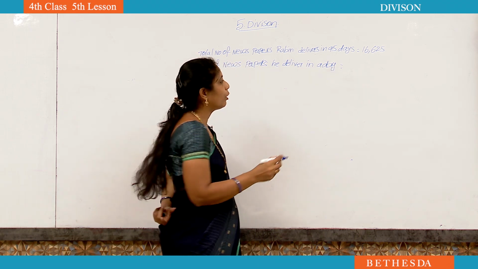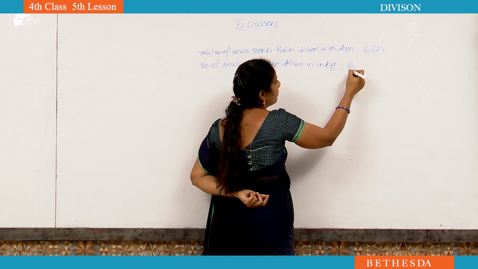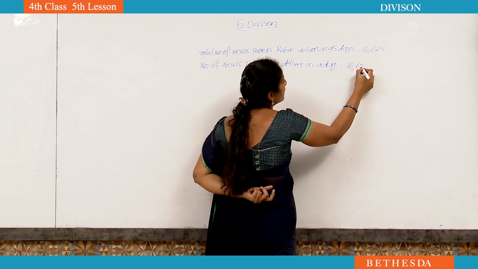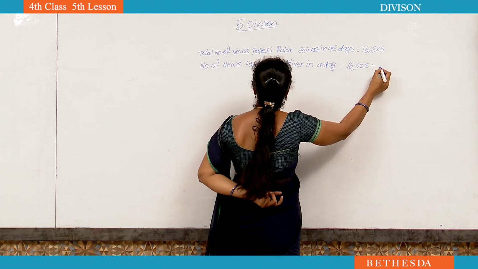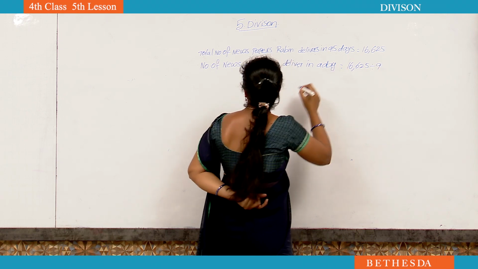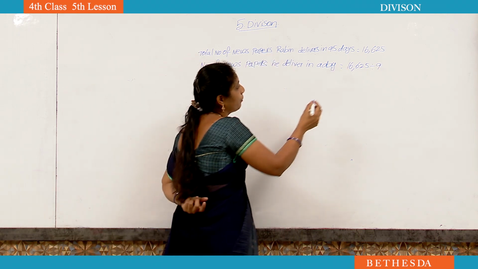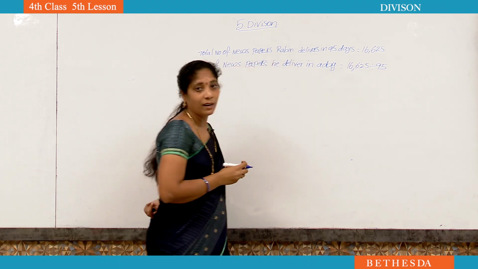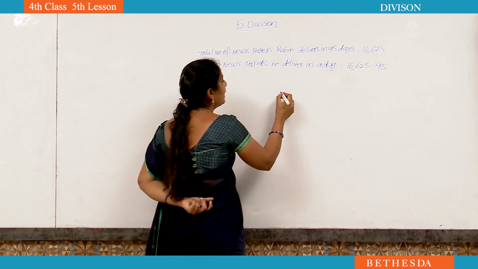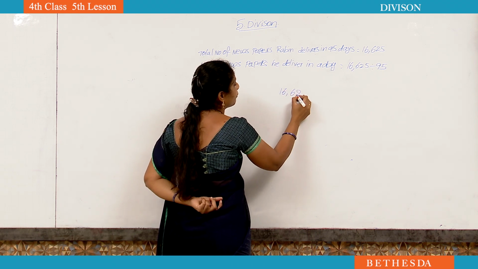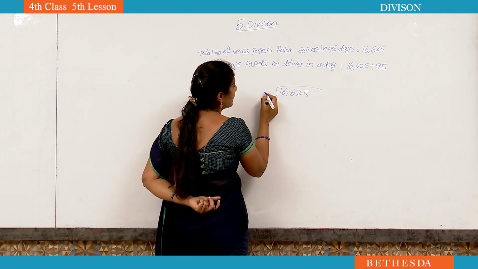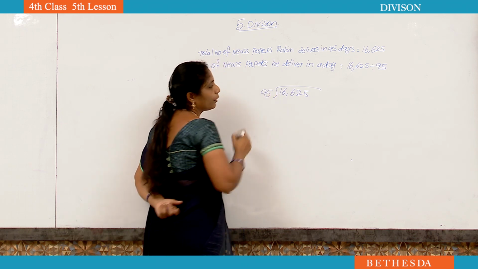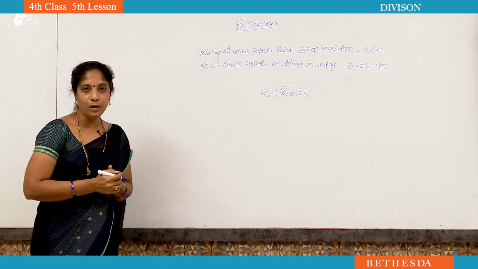That's why you have to do division. Write here the division fact: 16,625 divided by 95. Now the dividend is 16,625. The divisor is 95. Now we need the 95 table.